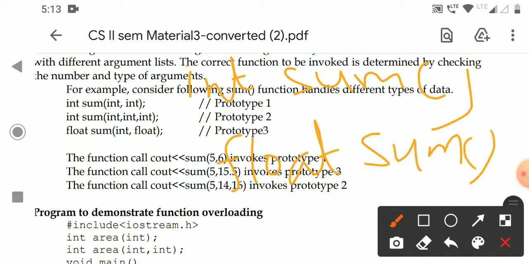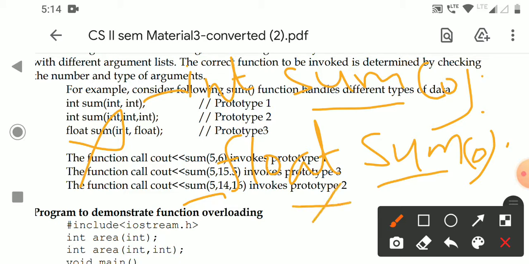So most of the people treat that it is a function overloading because the function name is the sum. It takes 0 parameters, but the return type is different, so they assume it is function overloading. But it is not function overloading, it is syntactically incorrect, because the function name is the same and the arguments are also the same. Arguments should be different.